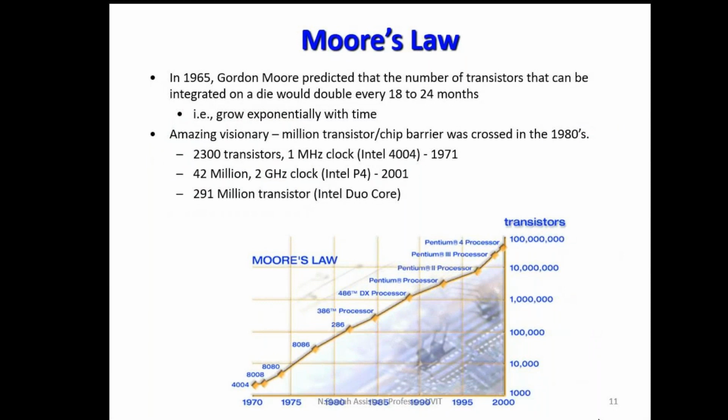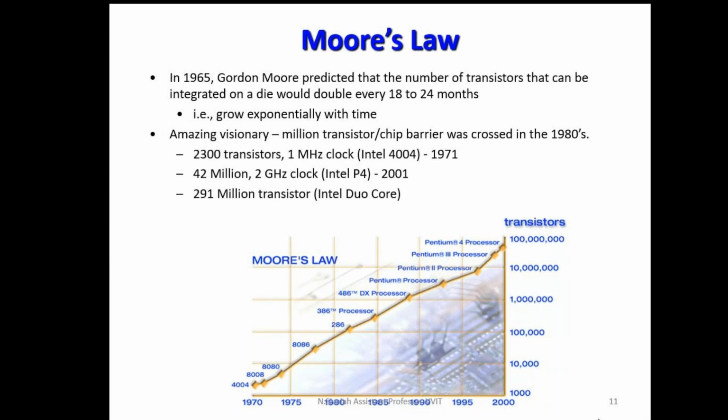The first IC was developed in 1958. In 1965, Moore made some observations from 1958 onwards up to 1965 and concluded one statement: for every 18 to 24 months, the number of transistors per chip is going to be doubled. This observation is called Moore's law. Till now we are satisfying Moore's law. In 2020 also, Moore's law is satisfied.